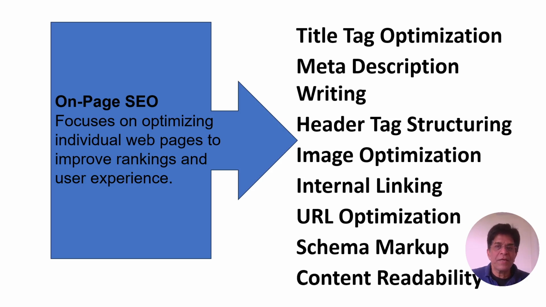So on-page SEO is mainly title tag optimization: how we are giving the title, how you are giving the meta description, your headings, images or videos, and how we are writing the content. Also, how the header tags are structured, from main heading to subheading, how images are compressed, how we have used image optimization processes, how we link from one page to another within the website, and how we are doing URL optimization.